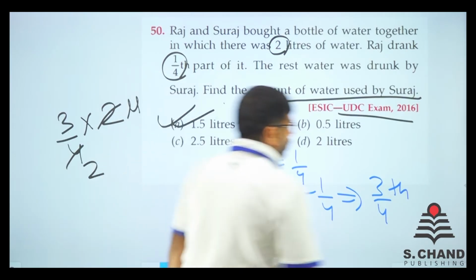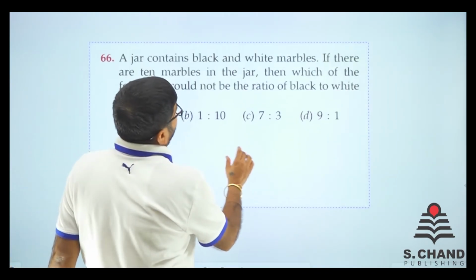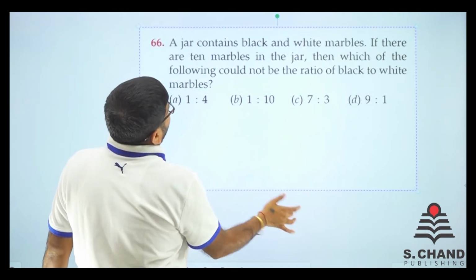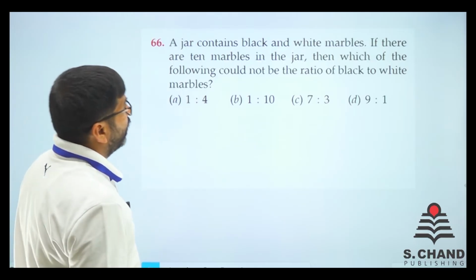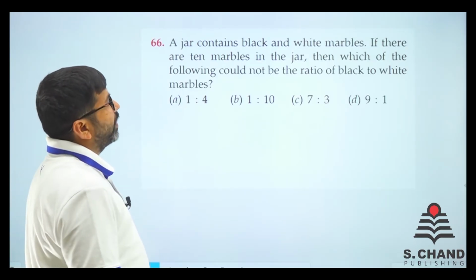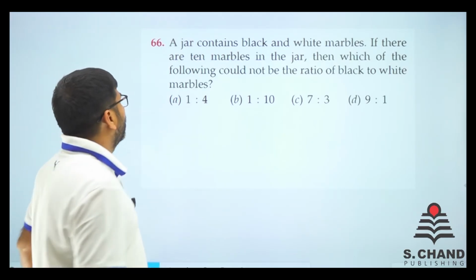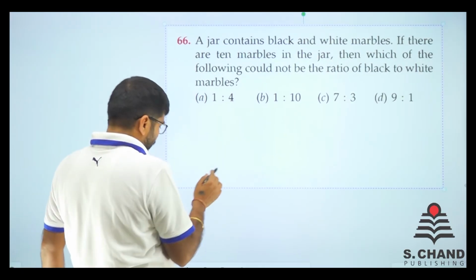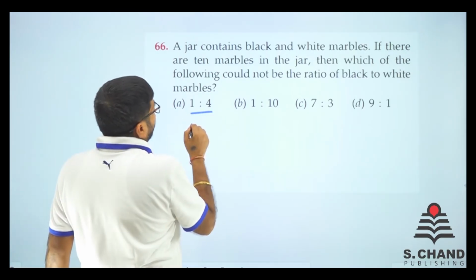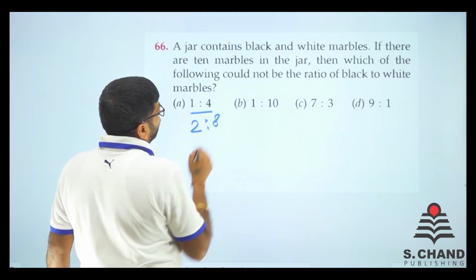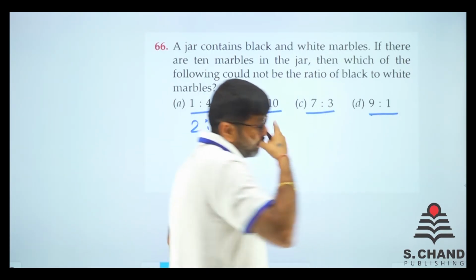Okay, so let's move on to the next question. Here we go, question number 66. What does it say? It says that a jar contains black and white marbles. If there are 10 marbles in the jar, then which of the following could not be the ratio of black to white? See, cannot be the ratio. 1:4, see, the ratio 1:4 can be written as 2:8. This is 1:10, this is 7:3, and this is 9:1, right?